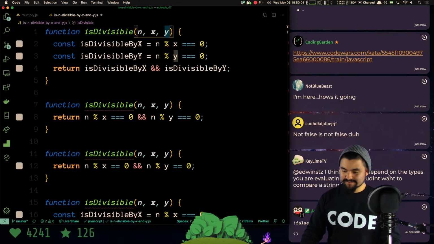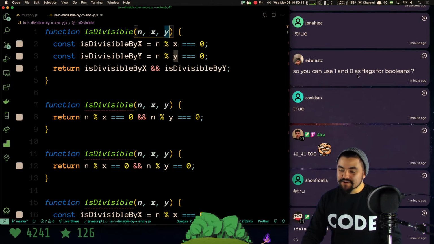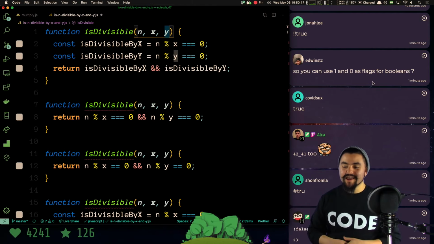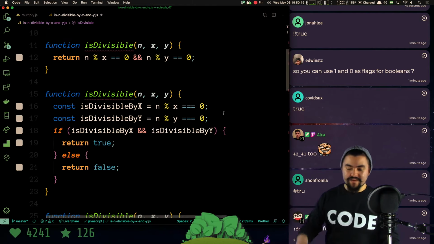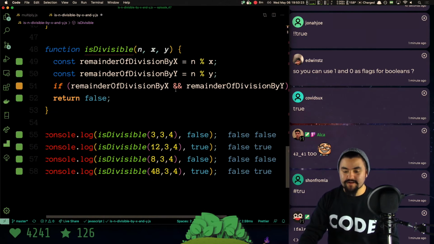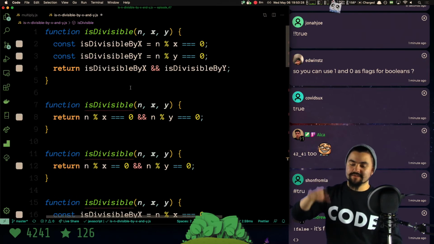Not false is not false. So you can use 1 or 0s as flags for booleans. You actually can, and earlier we were talking about minifying code, and minifiers actually do that. But we're showing like a million different ways to solve this same problem, and what we were about to do right here was use the fact that 0 is a falsy value. But forget about that. Let's go back to the beginning.